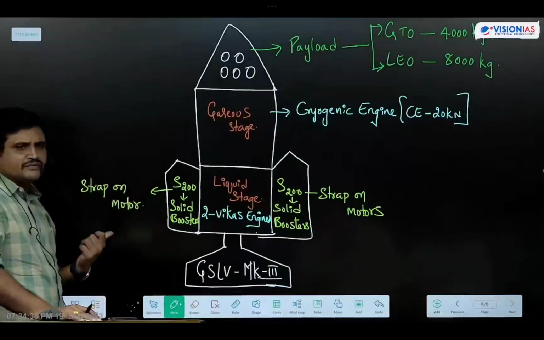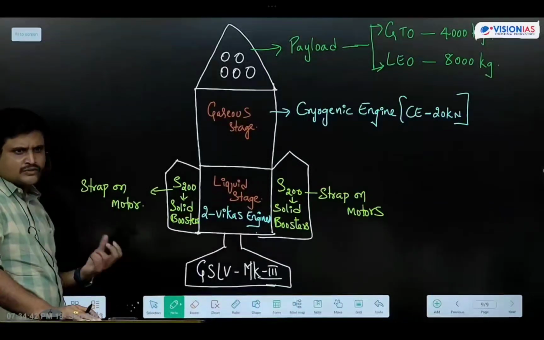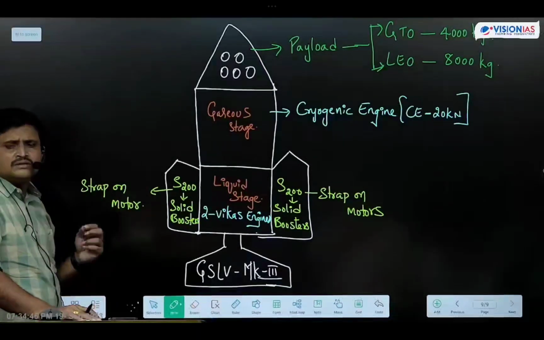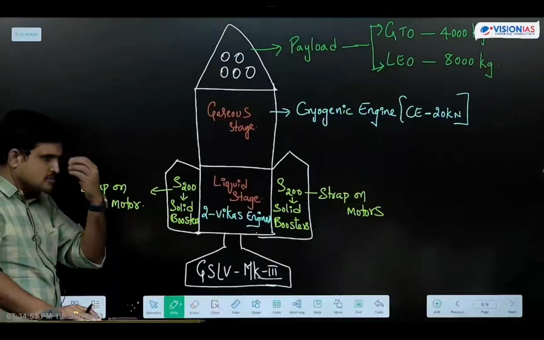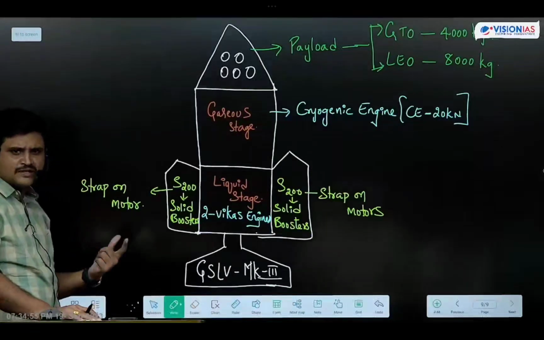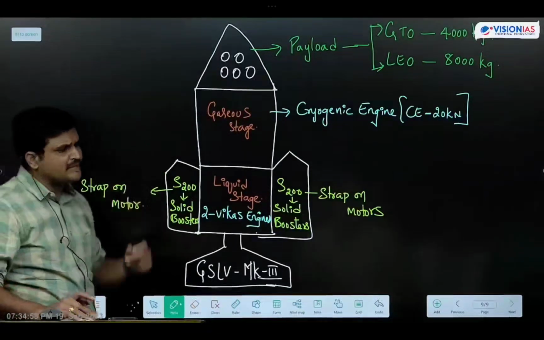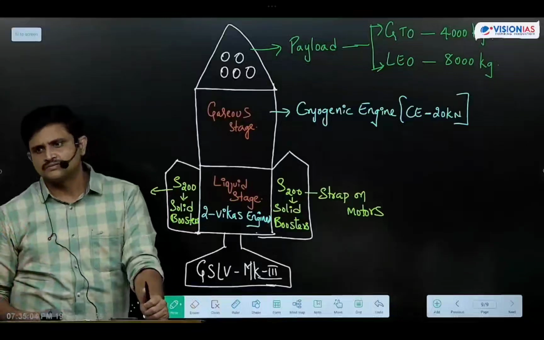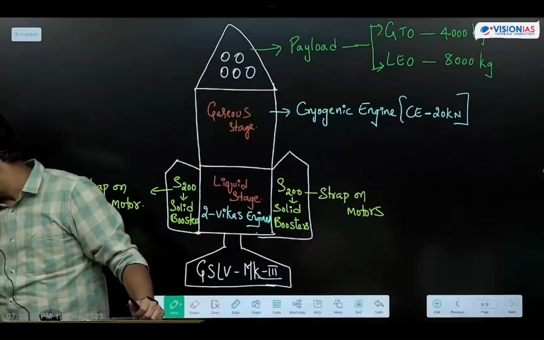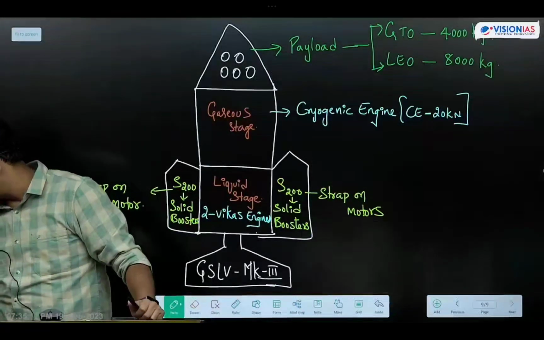But what is the difference between GSLV Mk2 and GSLV Mk3? In GSLV Mk2 the CE 7.5 engine is used, but here we used CE 20 kilonewtons. That means the capacity of the engine has been enhanced. Due to the enhancement of the engine capacity, the payload carrying capacity of GSLV Mk3 also increased. Hence GSLV Mk3 is popularly known as the Bahubali rocket of India, because it is able to carry heavier payloads.